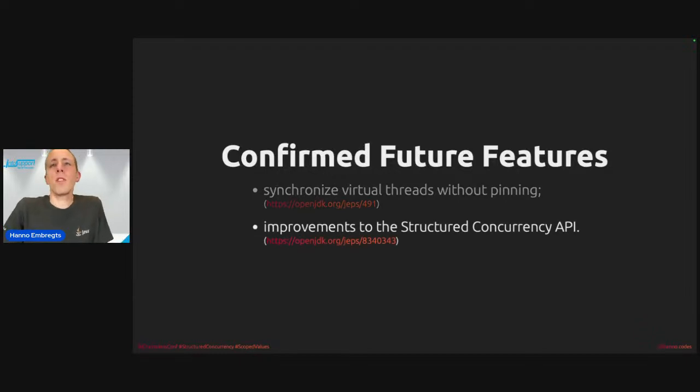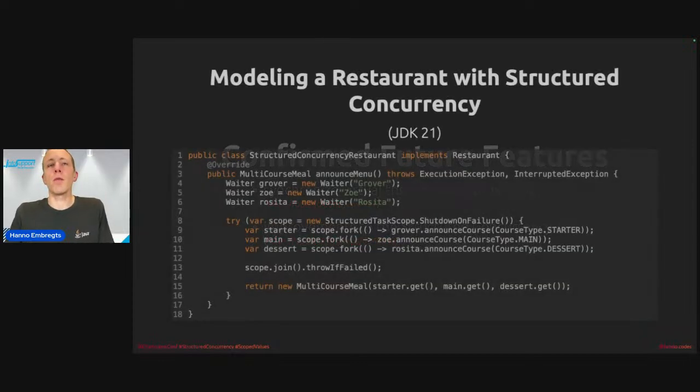And improvements to the structured concurrency API. This is not a definitive JEP yet. It is a JEP draft. I've linked it right here. JDK 24 was so full, it will feature 24 JEPs, so the new improvements didn't fit the release deadline. I can't promise anything, of course, but it wouldn't surprise me if this would make Java 25 in the autumn of this year. And I just want to show you a quick preview of what the changes are.